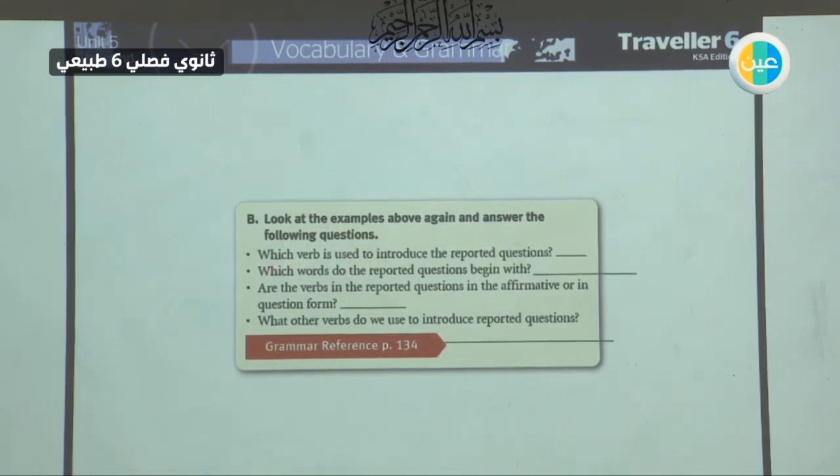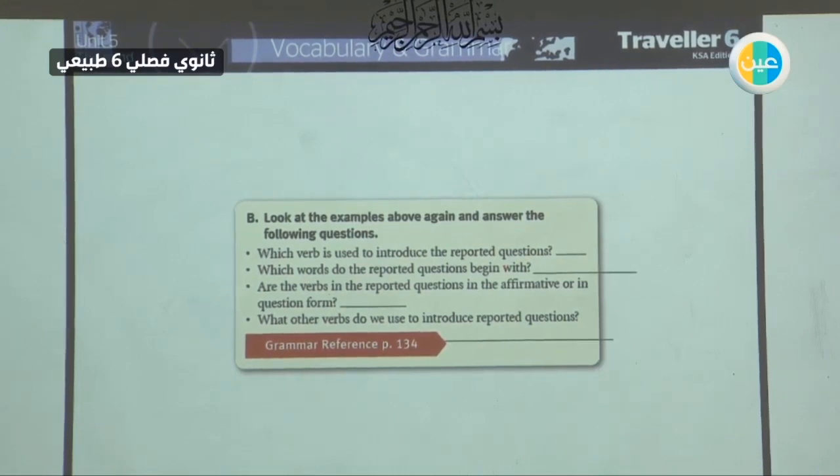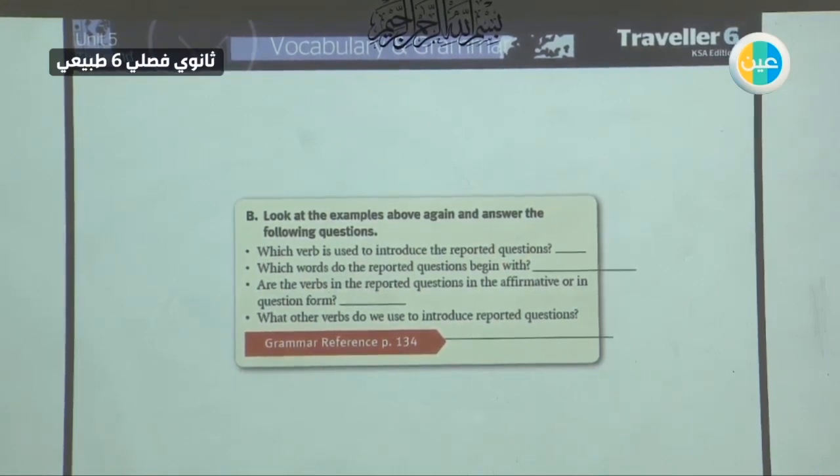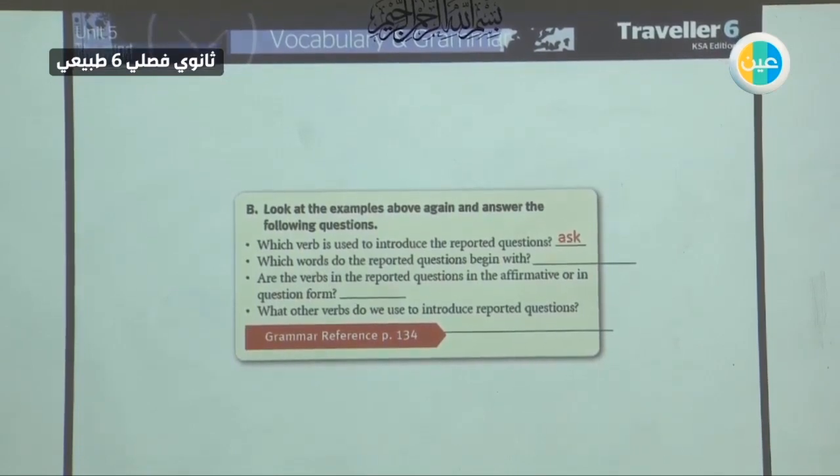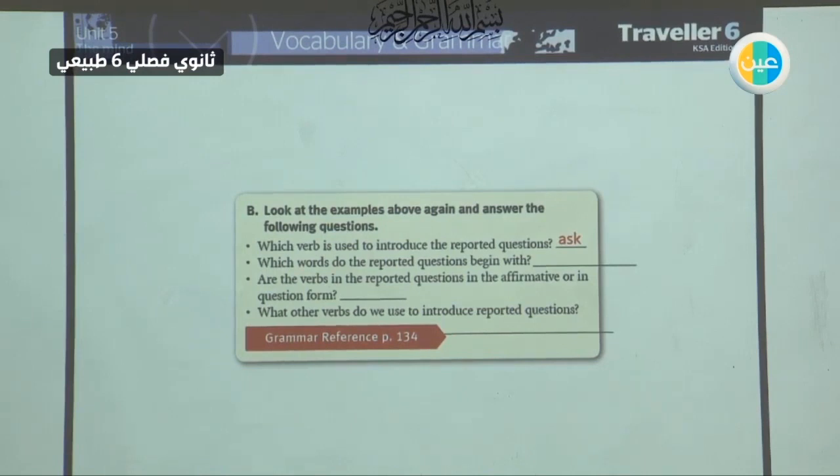Which verb is used to introduce the reported question? How can we start? Would we say he said, he told me? No, we can say he asked me, they asked me, they were wondering. Which words does the reported question begin with? The words begin with whether, how, a WH question word. If it is a yes-no question, we would use if or whether. If or whether, it's optional, you can use both of them.